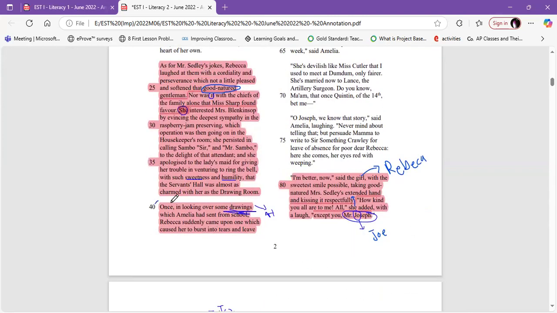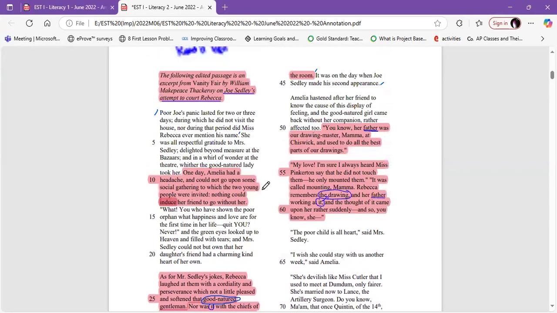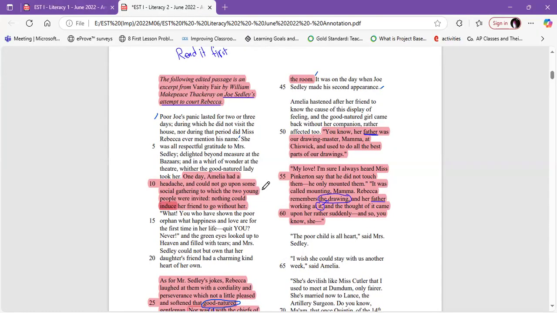So from here: once in looking over some drawings which Emilia had sent from school, Rebecca suddenly came upon one which caused her to burst into tears and leave the room. It was on the day when Joe Sedley made his second appearance, but this doesn't talk about the relationship between them.